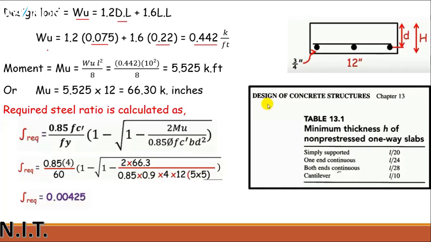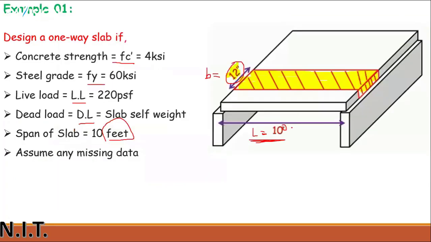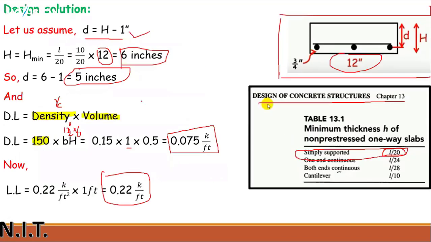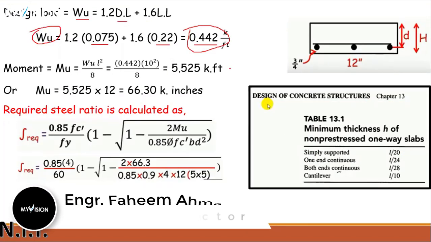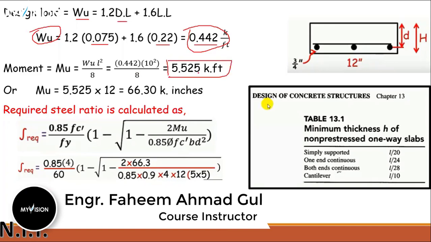Now you can use this WU value to calculate the factored moment. The formula of factored moment is WU L² divided by 8. WU value is 0.442. The length of the strip is 10 feet, so L squared is 10 squared, divided by 8. You will get the answer 5.525 kip feet.